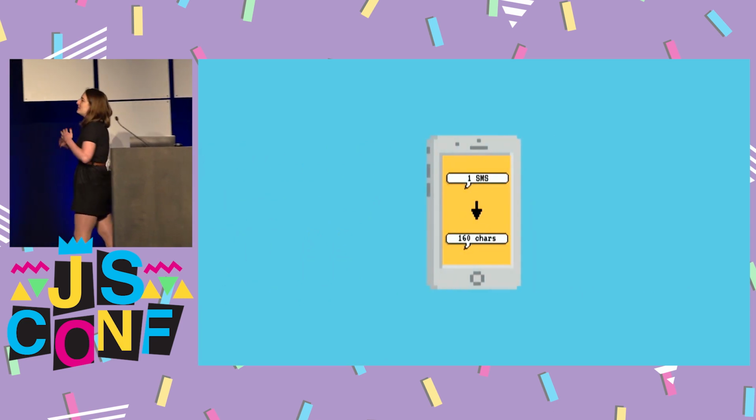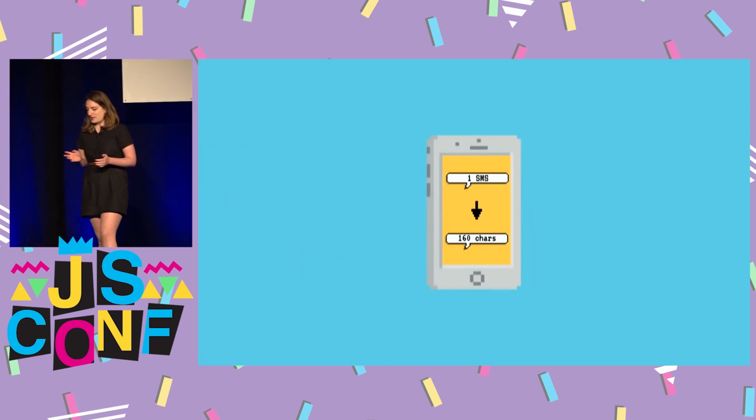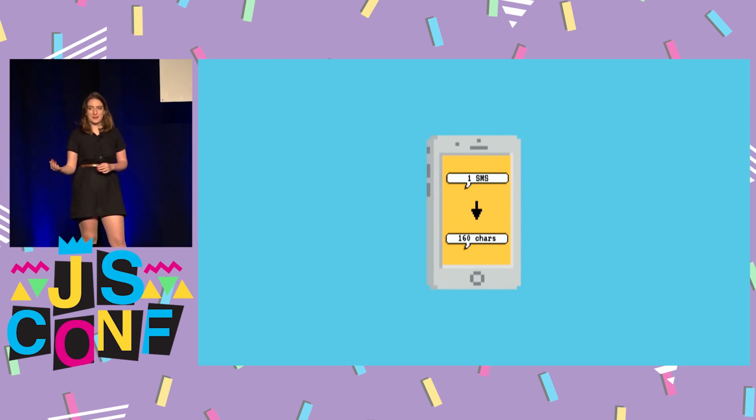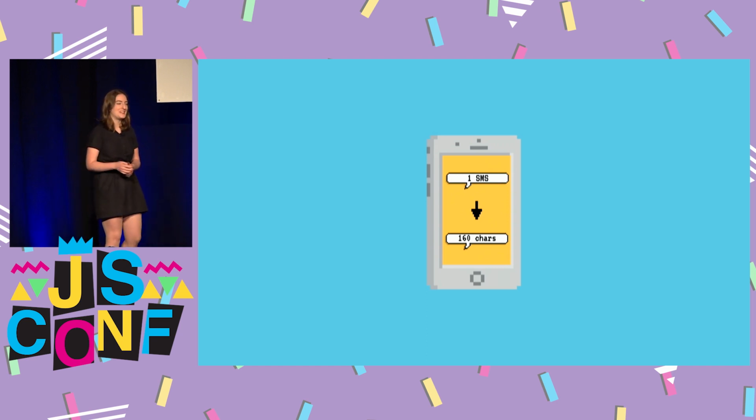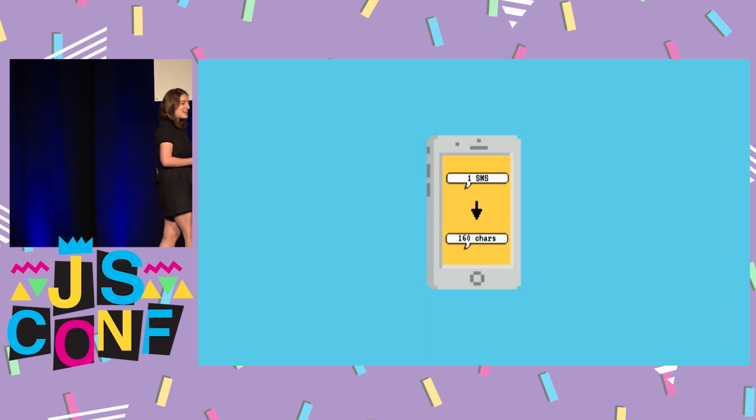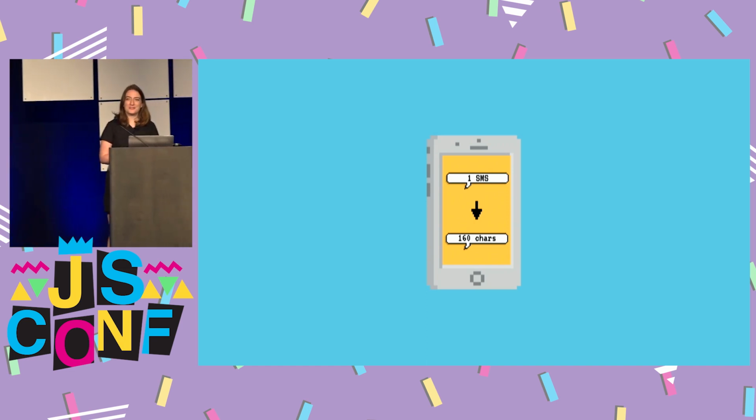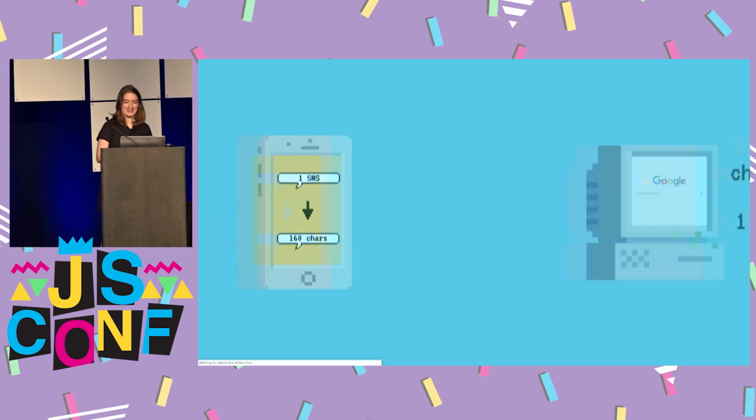To set up the limitations that I had to deal with for this project: I want to transfer an entire web page over SMS to my phone, but SMS only allows for 160 characters at a time, which is about the size of a tweet. So it kind of is discouraging already to have to transfer a whole bunch of messages this way.